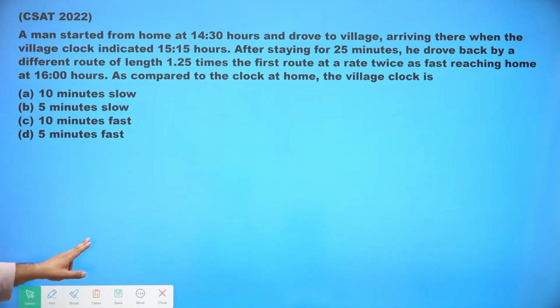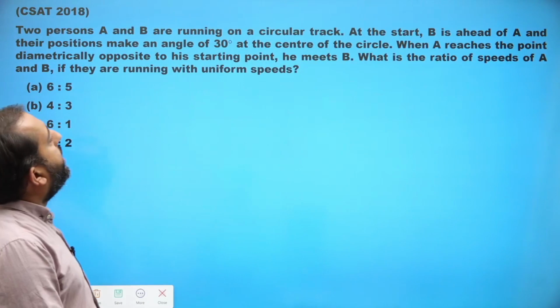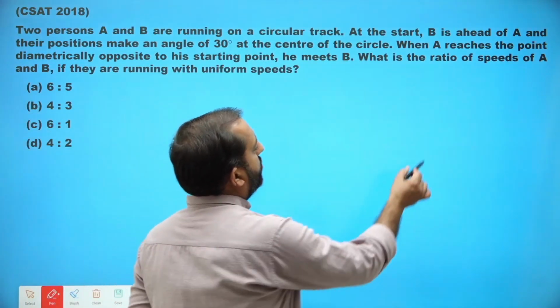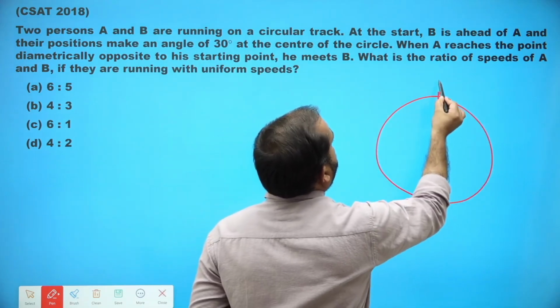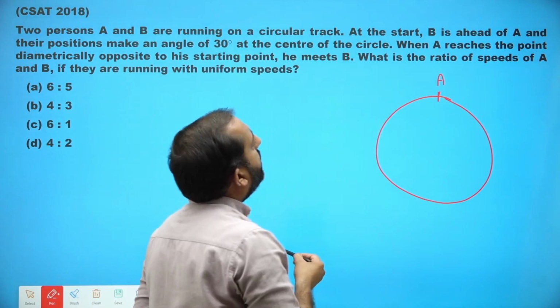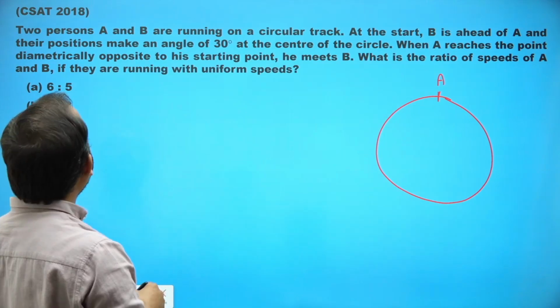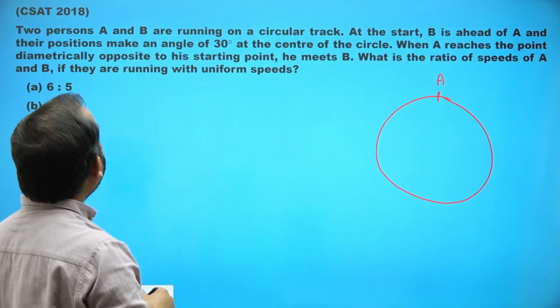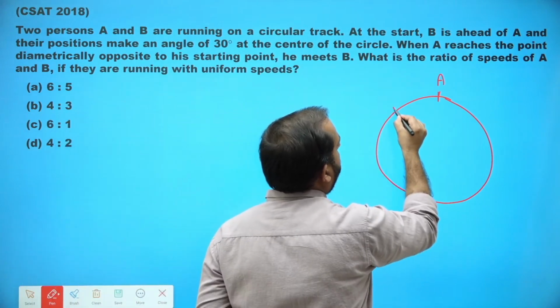Okay, let's move on. Next question says, two persons A and B are running on a circular track. So there is a circular track. There are two persons, person A and person B. At the start, B is ahead of A and their positions make an angle of 30 degrees at the center of the circle.